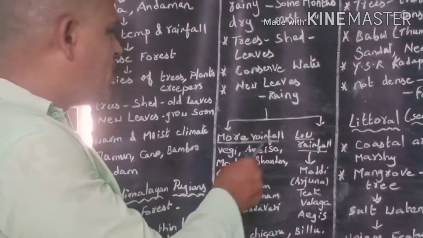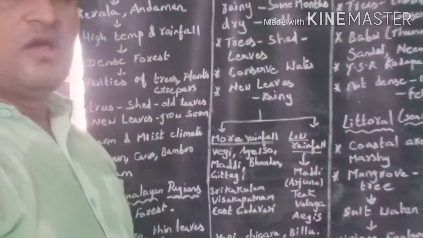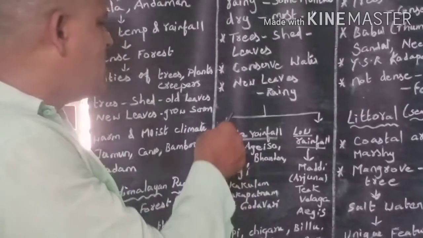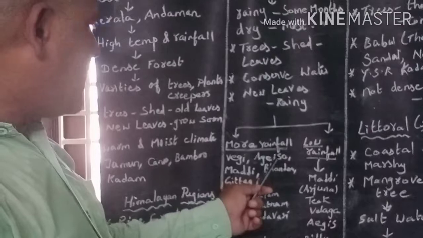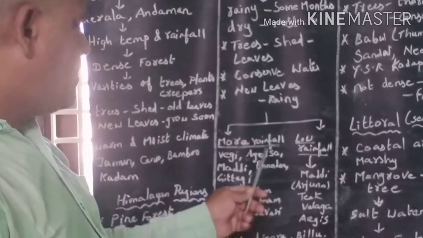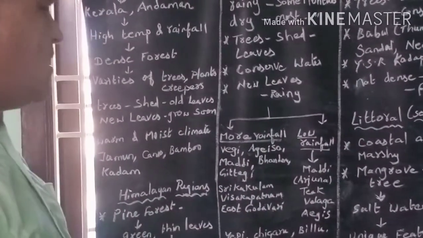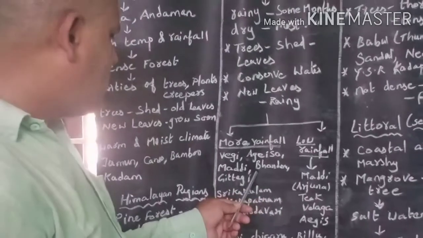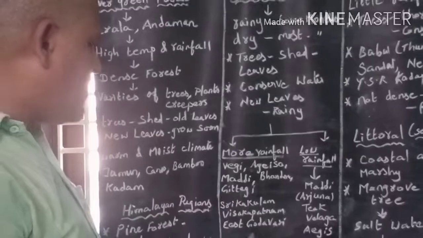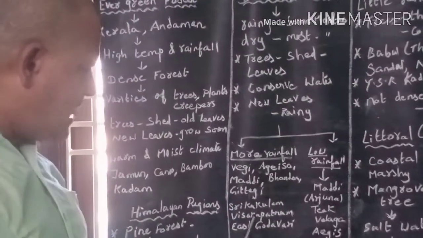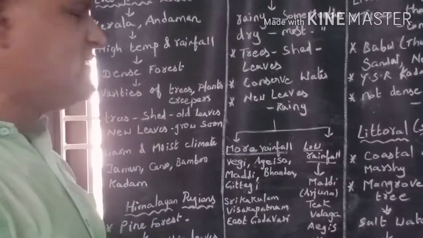Let us discuss the first. What are the trees that grow in deciduous forest with more rainfall? Veggi, Agisa, Maddi. The other name for Maddi is Arjuna. Next, Bandara, Ditagi. These forests are found in Srikakulam district, Visakhapatnam district and East Godavari district.